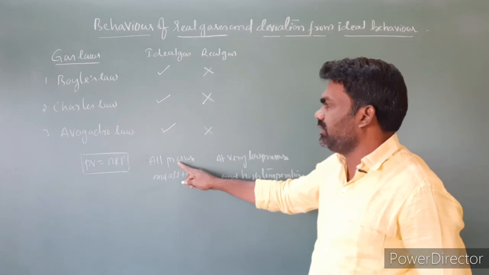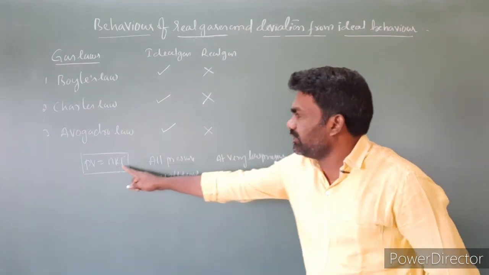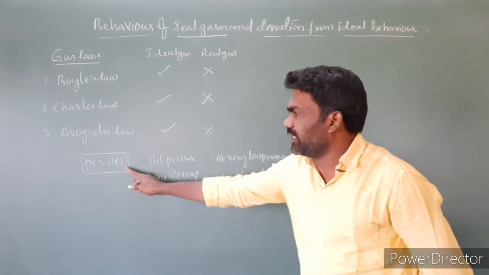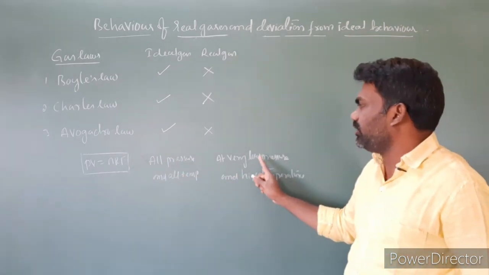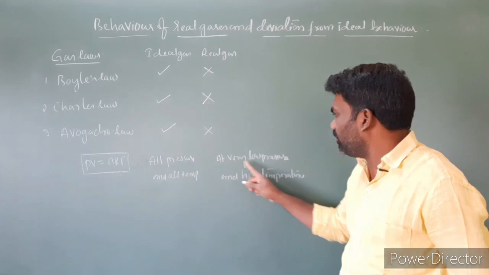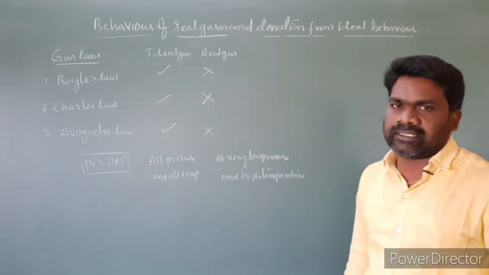So ideal gas will follow the ideal gas equation PV is equal to nRT at all pressures and all temperatures, but a real gas will follow it only at very low pressure and high temperature.